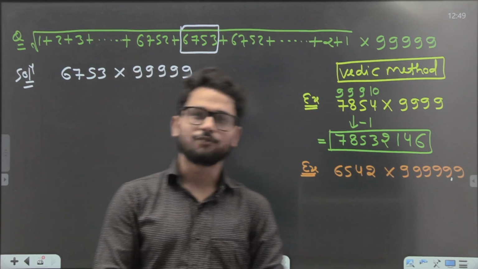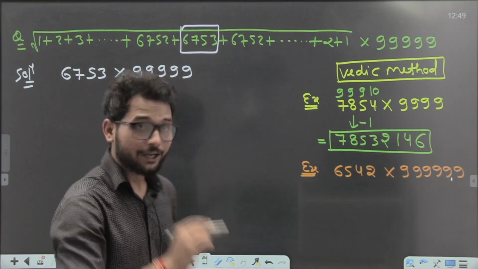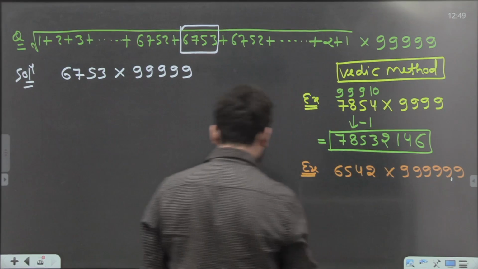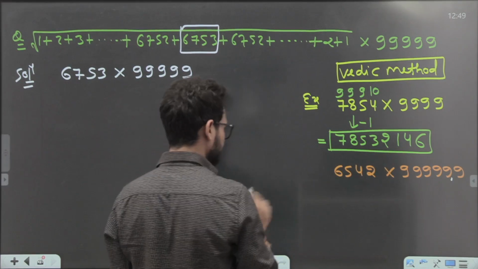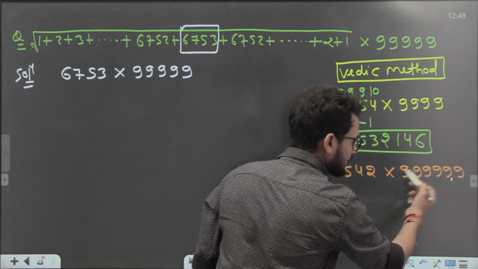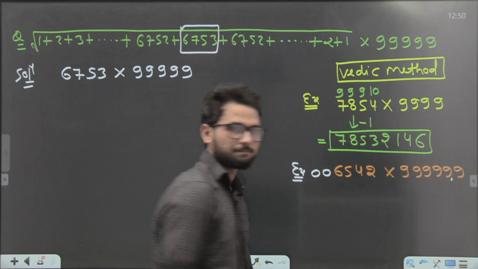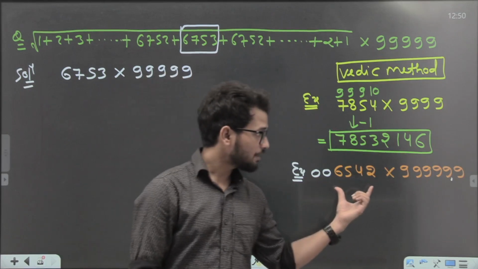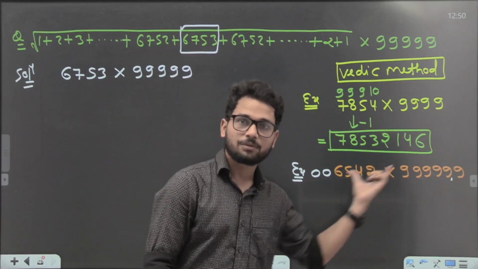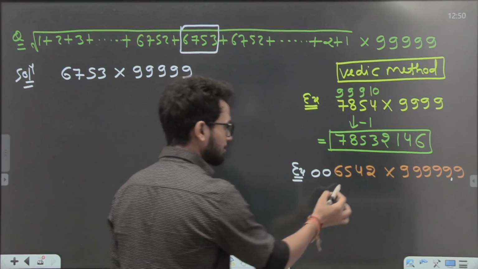I created one more problem, guys. Now, how can we deal with this problem? Don't worry, I will tell you. First of all, I just have to adjust this example. Look here, 6 digits are there, and there are only 4. Just put 2 zeros to make them equal. I put 2 zeros there to make the number of digits equal. Now they became technically equal, not exactly. Technically they are equal. Now apply the shortcut.